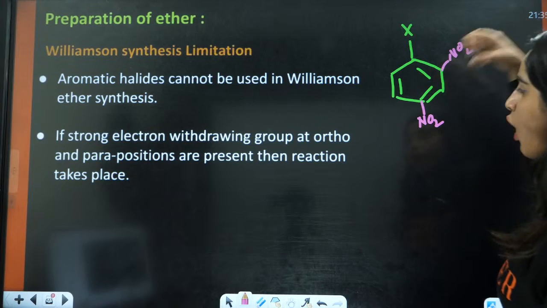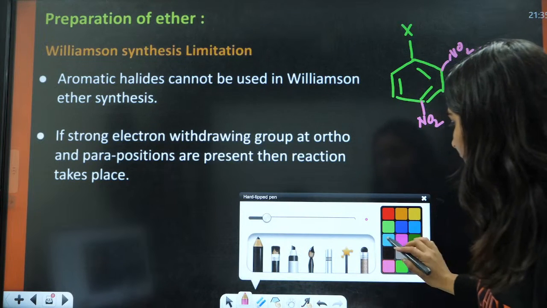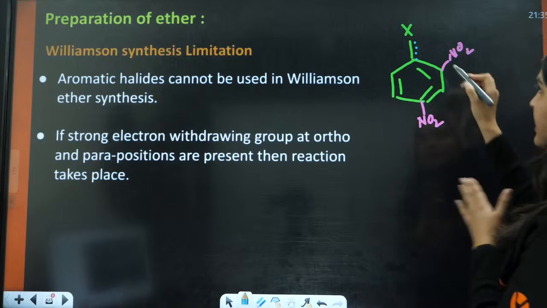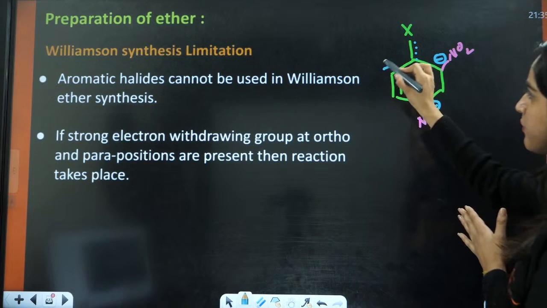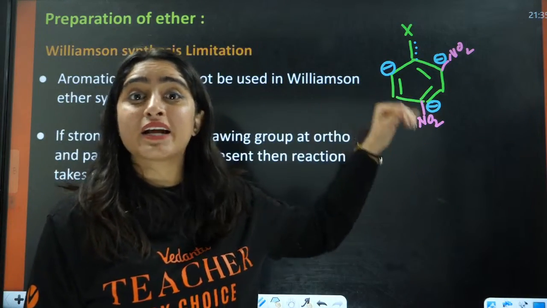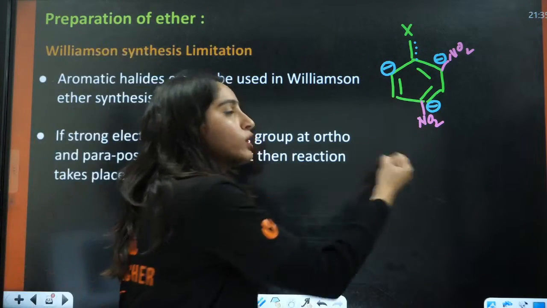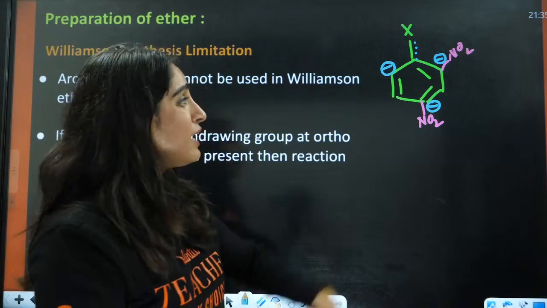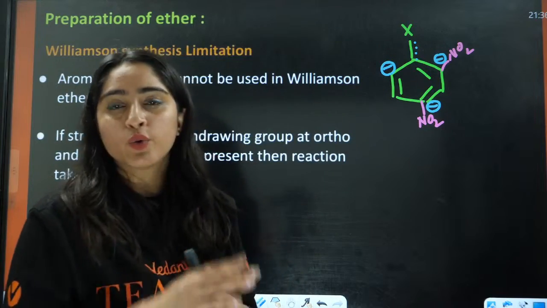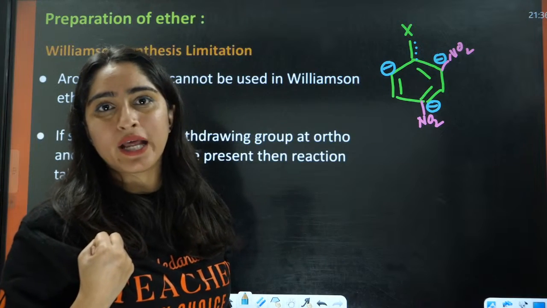This bond actually has partial double bond character, so there will be negative charge at these positions in the resonating structures. The electron withdrawing group is going to withdraw the electrons and stabilize it, making it more vulnerable to attack.